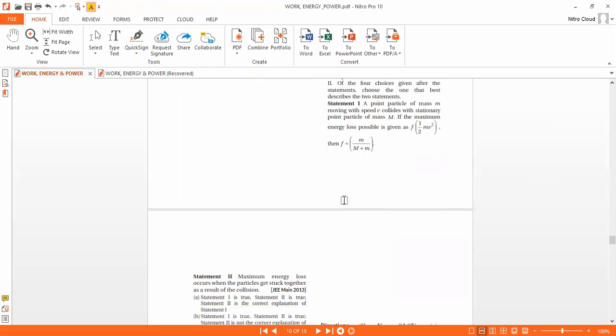Statement 1: a point particle of mass m moving with speed v collides with a stationary point particle of mass capital M. If the maximum energy loss possible is f times half mv square, where f is given, then the maximum energy loss delta E is given as small m by small m plus capital M times half mv square.